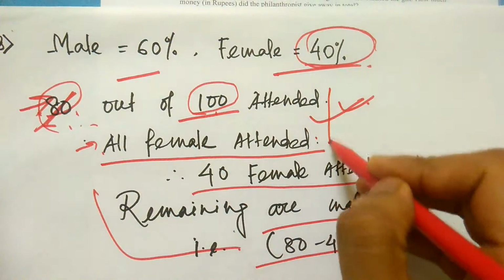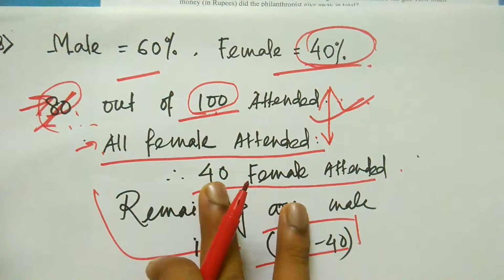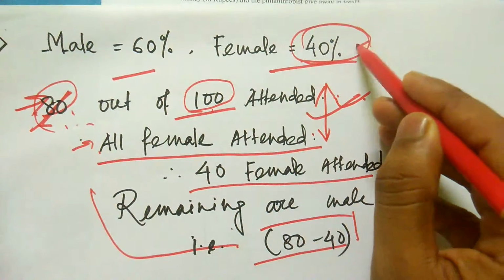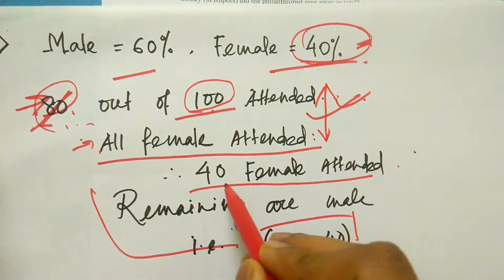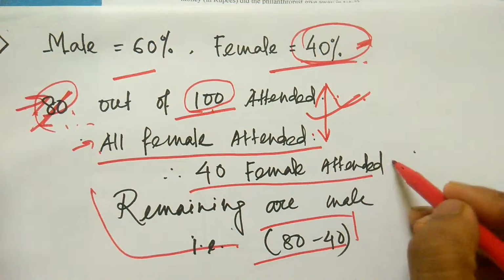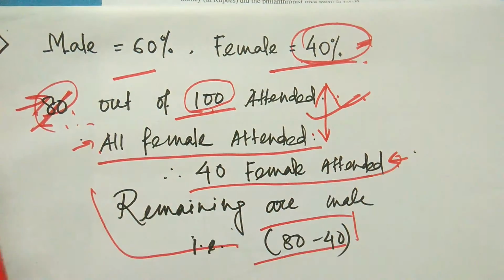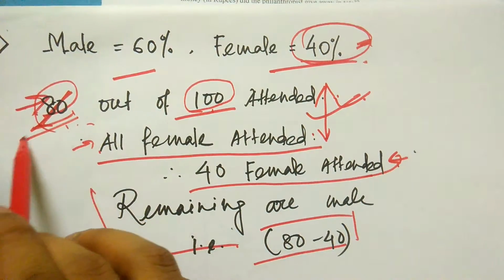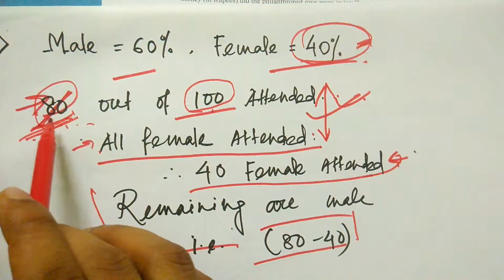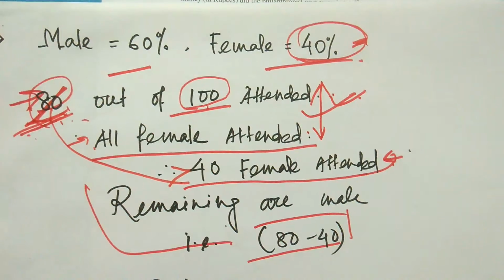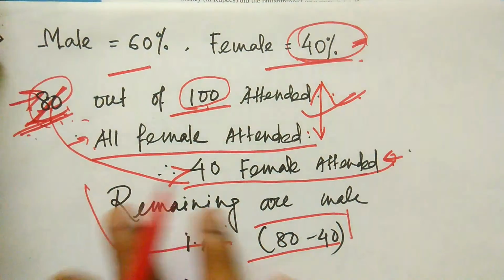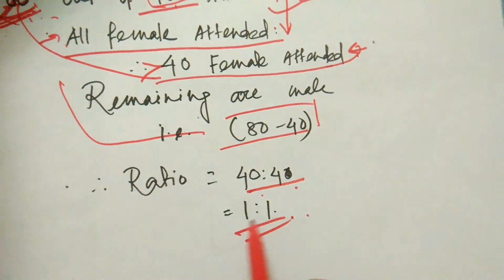These two conditions are mentioned in the question, and it is mentioned that 40% of females are invited and all have come to the party. So 40 female attended the party because all female has attended, and total 80% attended that party. Out of 80, 40 is female, and remaining 40, what is that? So remaining 40 is obviously male. So the ratio is 40:40, that is 1:1. Thank you.